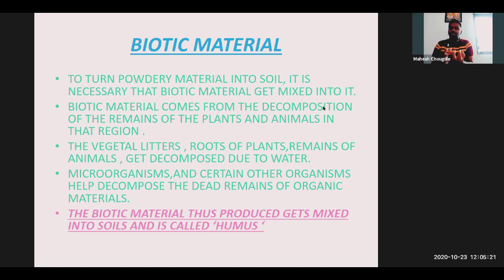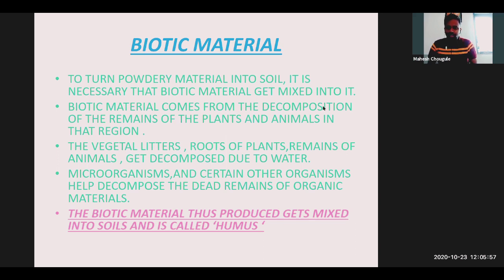What is the role of biotic material in soil formation? As we have discussed the parent rock, and similarly how regional or climatic conditions play a role in forming the soil, now we are going to see how biotic material helps to make a soil, and what role it plays. So let's see here on the screen.